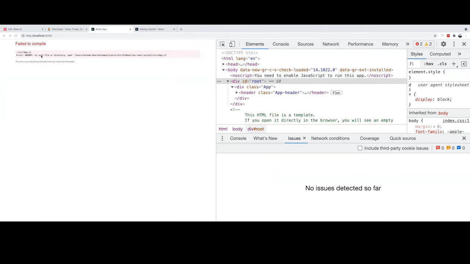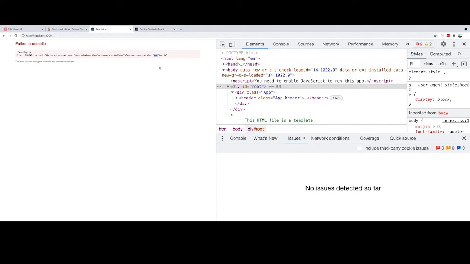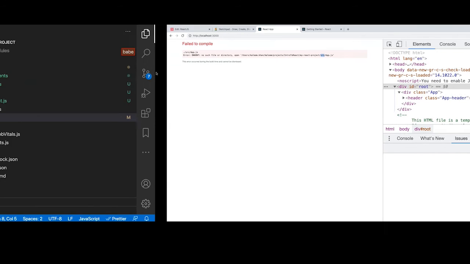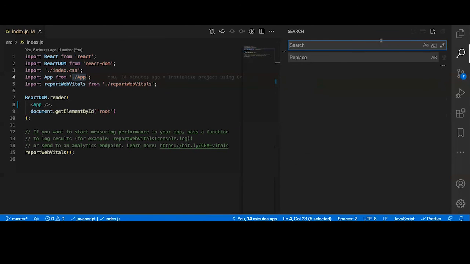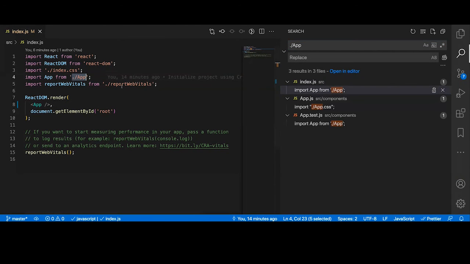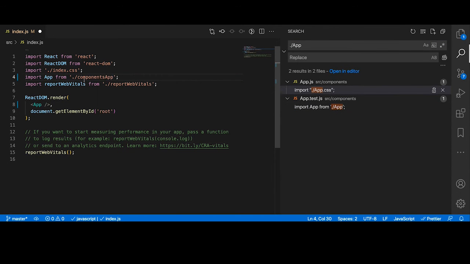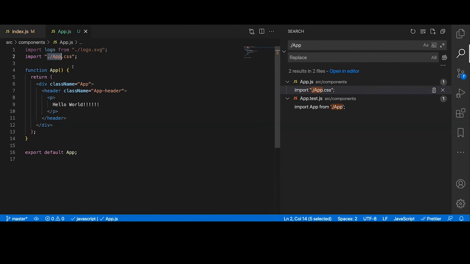We should see some error. Yep, so it is complaining that the app is not available under the source directory, right? So we need to go and update a few parts. Okay, first thing is here, components. Under components we have app, so this is good. Then we have one more place.